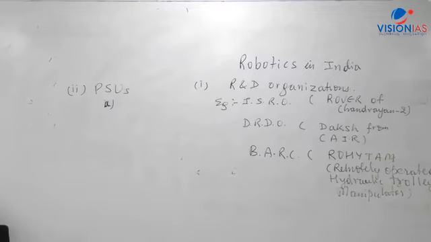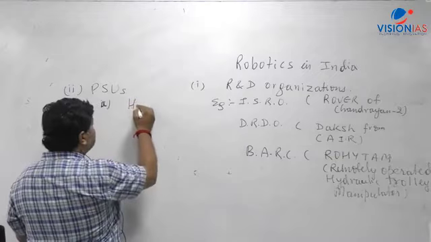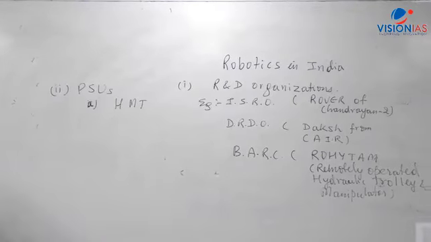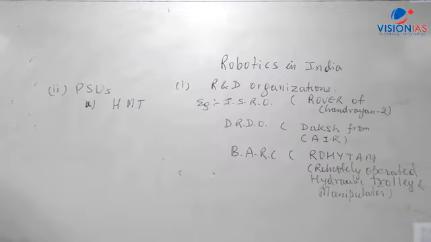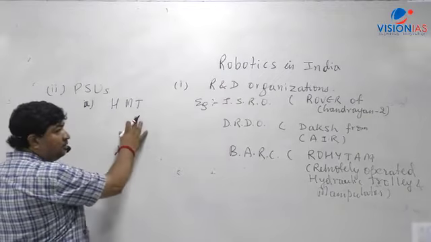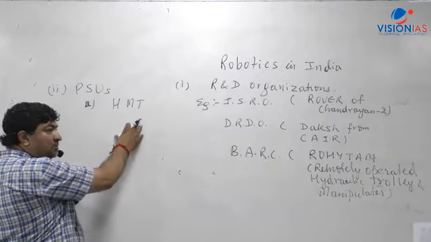You are aware of it, Hindustan Machine Tools, which makes machineries. When you talk about machineries in India, HMT comes up. They have a research lab for robotics also. The headquarters is in Bangalore.